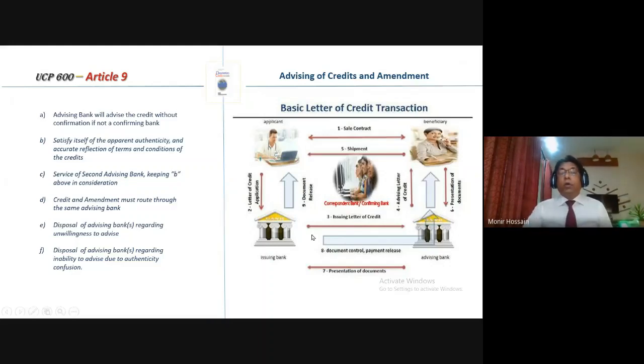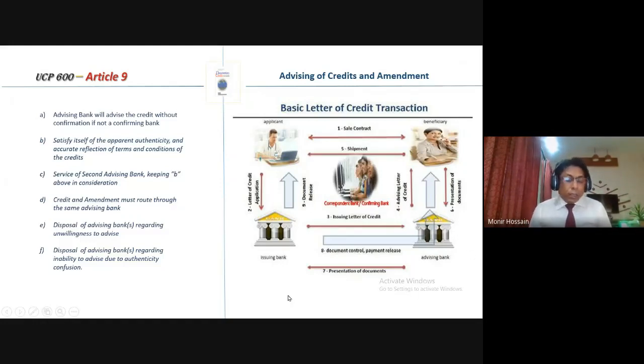Whenever it issues the letter of credit, it must use a vehicle or medium to reach the letter of credit to the beneficiary, who will perform under that letter of credit. Therefore, an advising bank is needed.